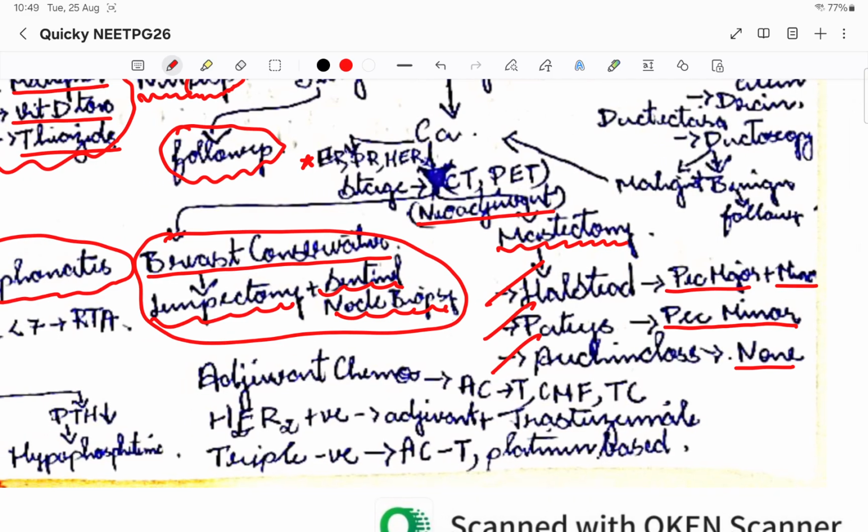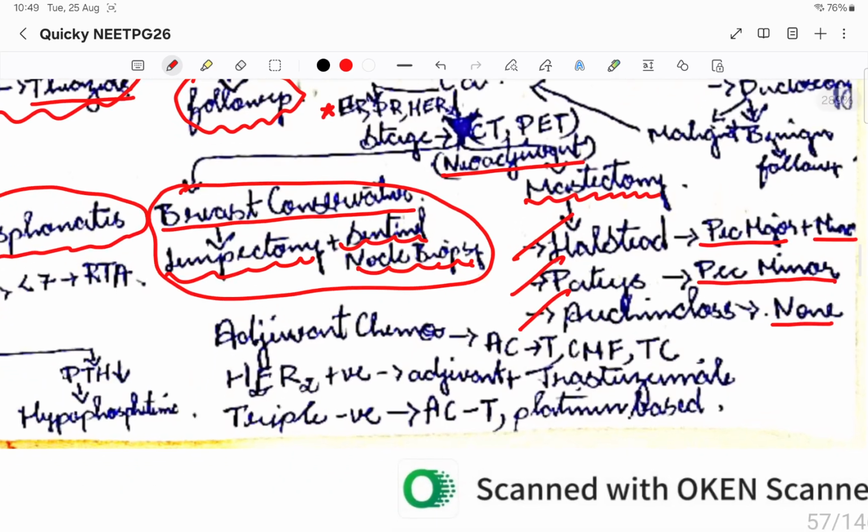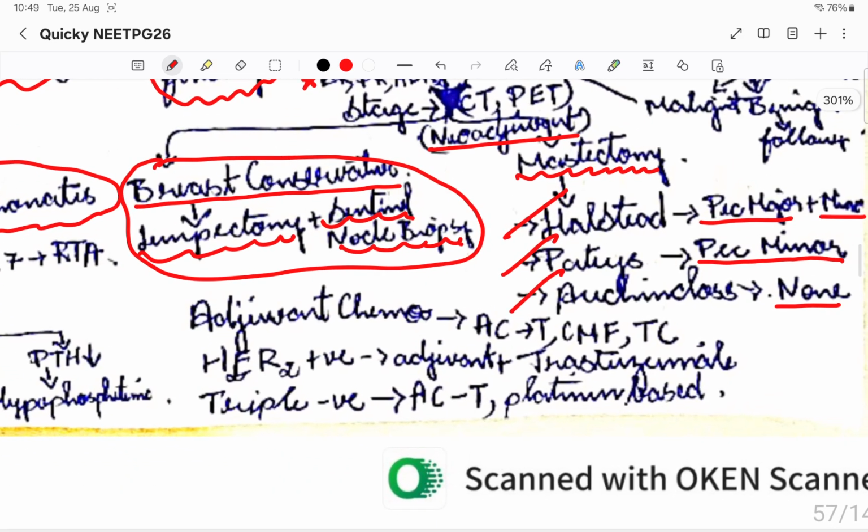Now some points with respect to adjuvant chemotherapy. I told you, right, we'll be deciding whether it is ER positive, PR positive. If it is ER positive, it has very good prognosis. Please remember, ER positive has very good prognosis.